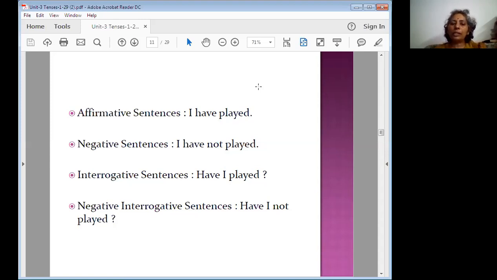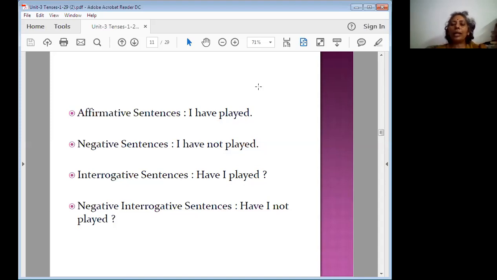Negative sentence: I have not played. Interrogative sentence: have I played. Negative interrogative sentence: have I not played. You can choose some other example also, like she has painted pictures, she has not painted pictures, has she painted pictures, has she not painted pictures. Now you can choose one more also. Already what we have chosen in the first one, she drives a car daily. So now you are going to use the same sentence here. She has driven, she has not driven, has she driven, has she not driven.